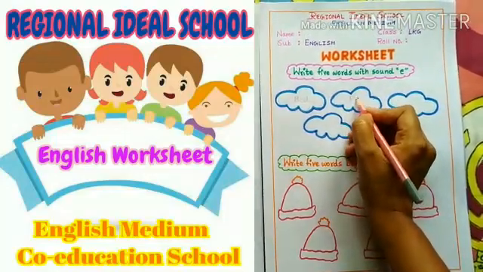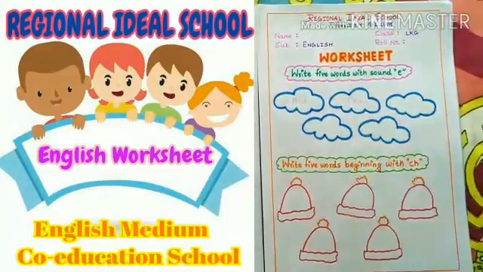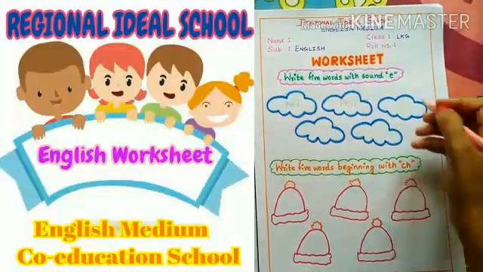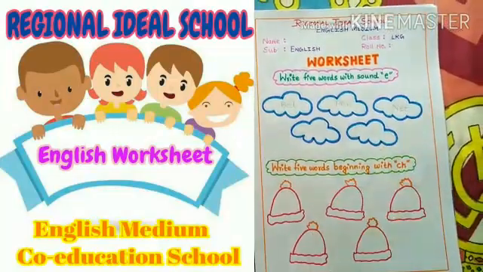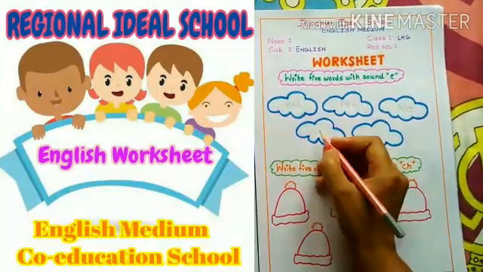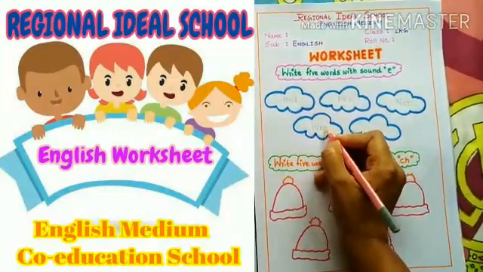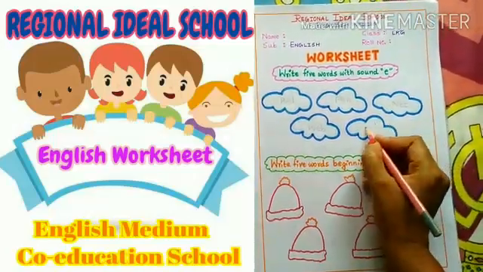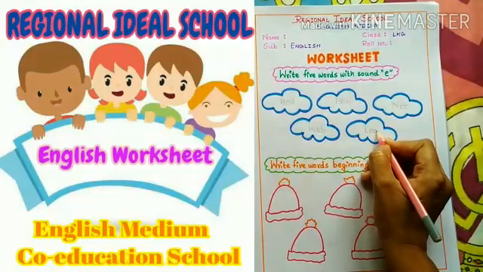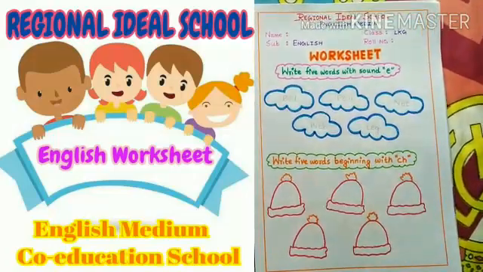P, E, N, pen. N, E, T, net. W, E, B, web. L, E, G, leg.